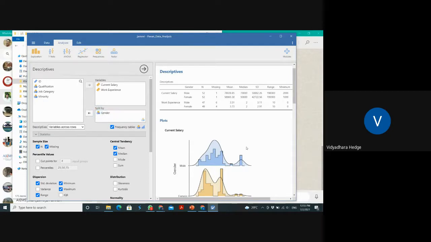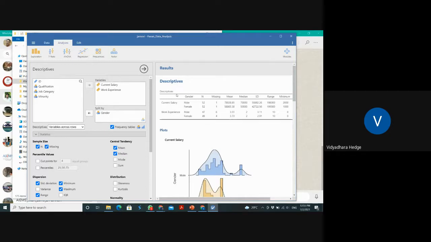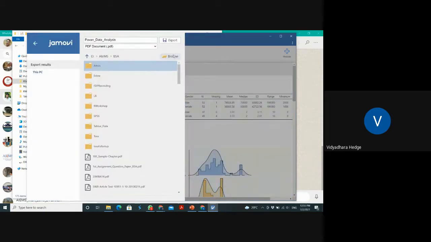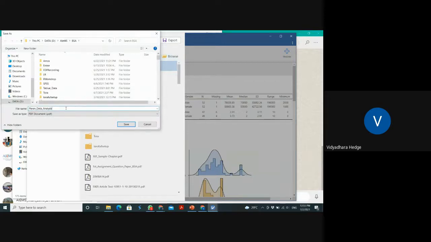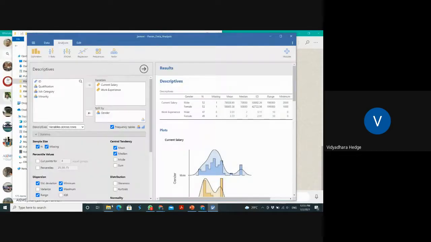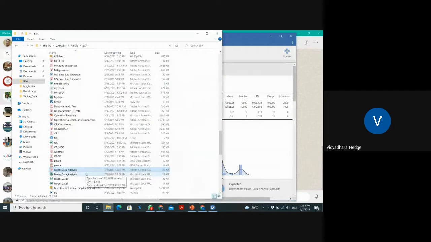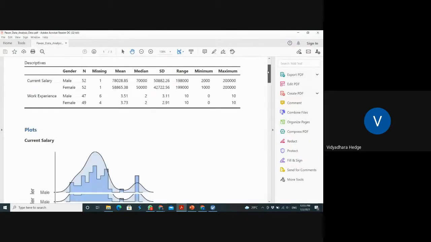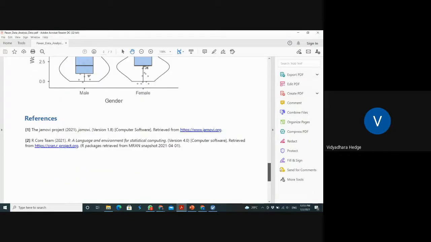Now what I have to do is save. There is an option: just right click here, and there is an export option. I will browse to the descriptive data analysis folder and save. Now let me check. Yeah, this is coming. Now I can use the PDF format. If you need another format, you have to copy it and paste it into that format.